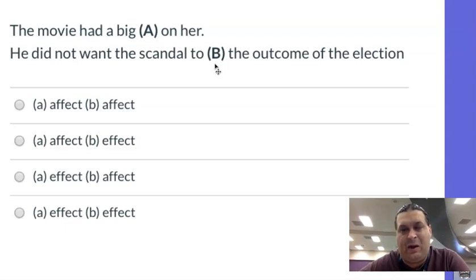So in this case, you have to plus affect, which is the verb form of effect. So he did not want the scandal to affect the outcome of the election. That's to plus a verb. So the movie had a big effect, noun form, object, and then he did not want the scandal to affect, verb form, the outcome of the election.